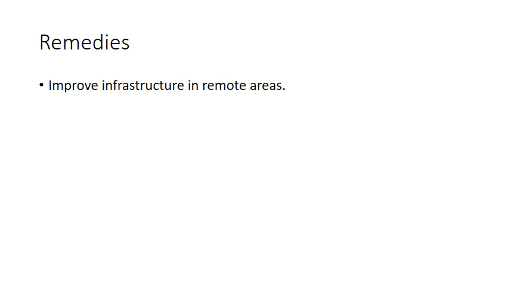First one is improve infrastructure in remote areas, because investment can't be made without infrastructure. Infrastructure is vital for investment, and in remote areas there's a very low level of investment, and one of the reasons for low injections of investment is poor infrastructure in those areas. If we want to bring investment in those areas, we have to improve infrastructure in remote areas.